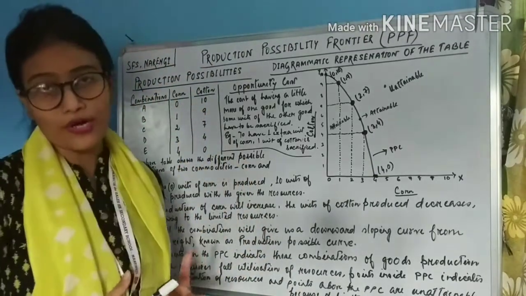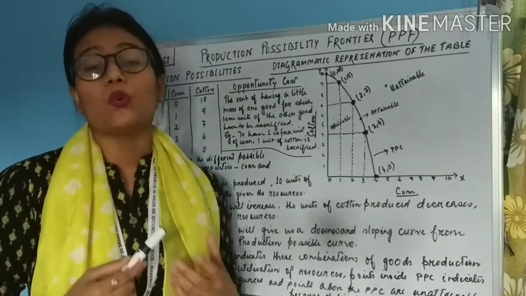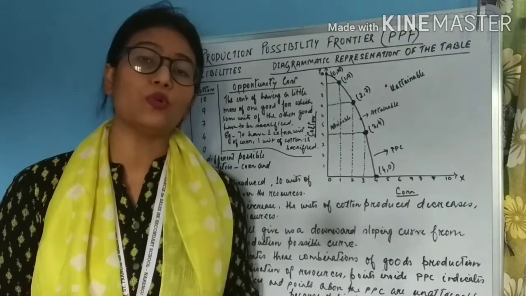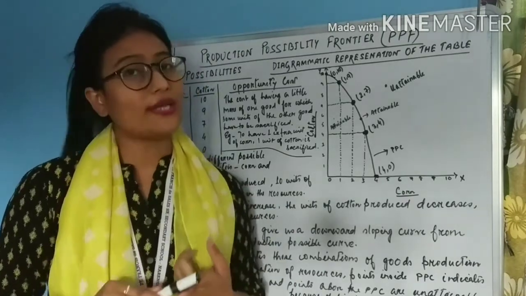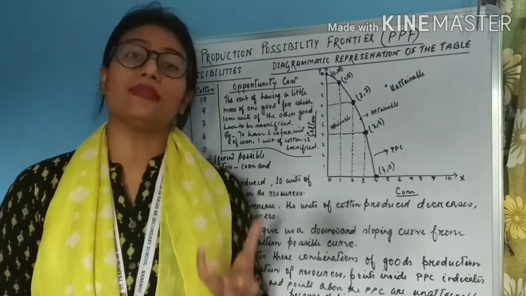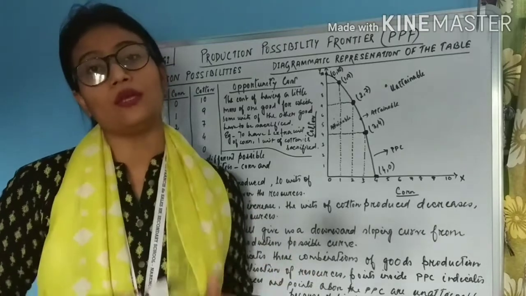One is corn and the other one is cotton. So we live in a very simple economy where only two types of goods are available, corn and cotton. And we also have some limited resources with the help of which we can produce corn and cotton.